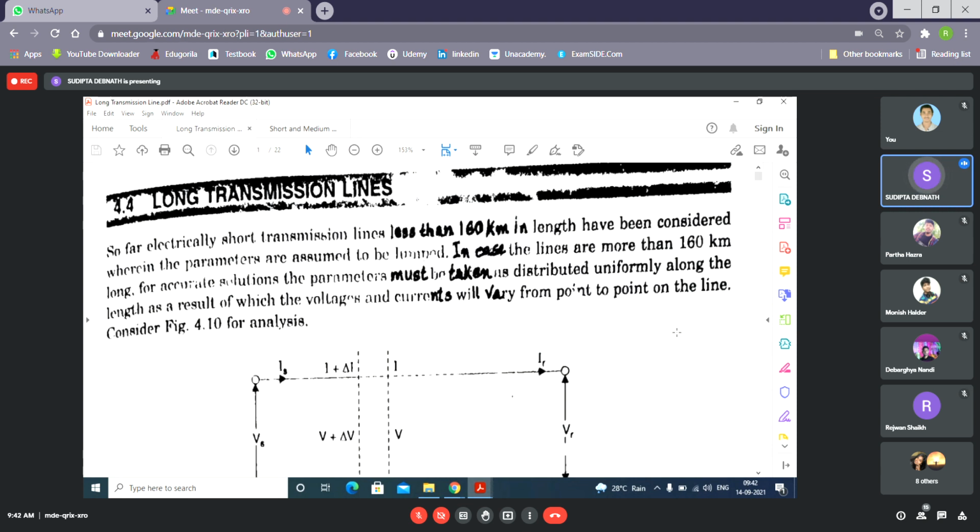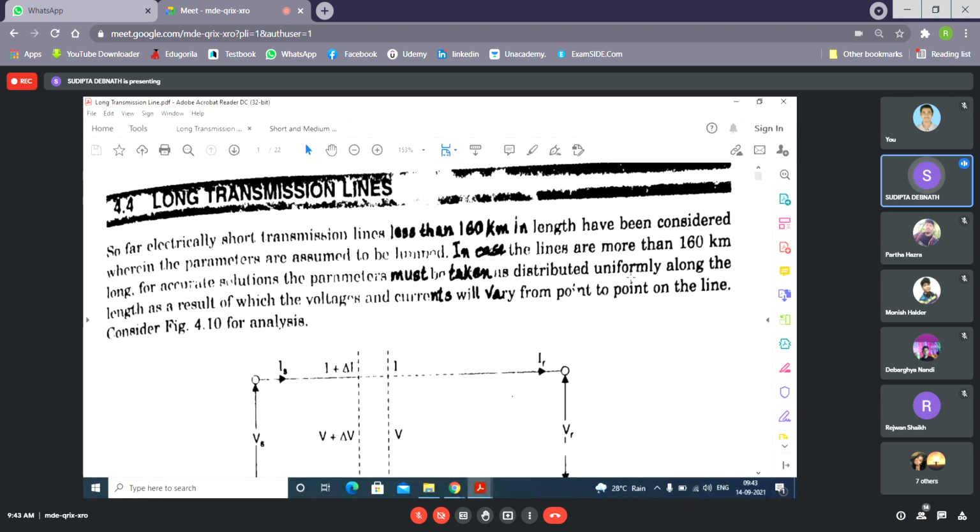Now, long transmission lines, I know this is not very clear, it is hazy, but I don't think there will be any problem. Lines are classified on the basis of the length of the transmission line. More or less above 240 or 250 kilometers is considered a long transmission line, but it is not very stringent. Even above 100 kilometers we can treat the line as a long transmission line.